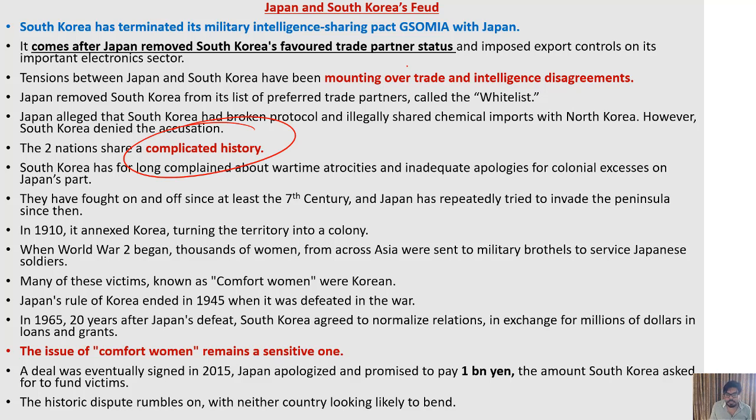Okay, mounting over trade and intelligence agreements, Japan removed South Korea's favored trade partner status. Then the very next move as a response by South Korea was that it has terminated its military intelligence sharing pact GSOMIA with Japan. So with Japan, it has ended the pact there. With USA, it is still there.